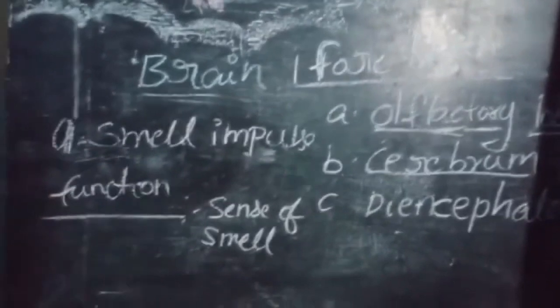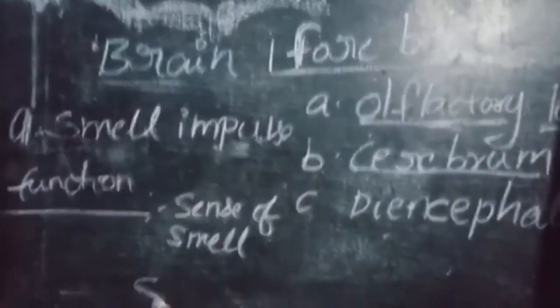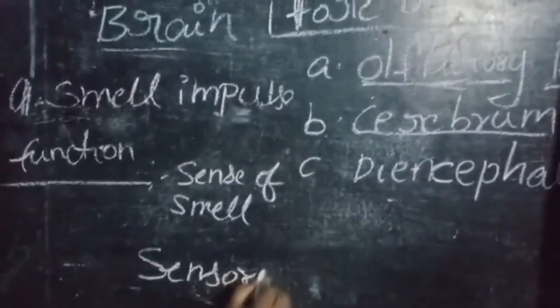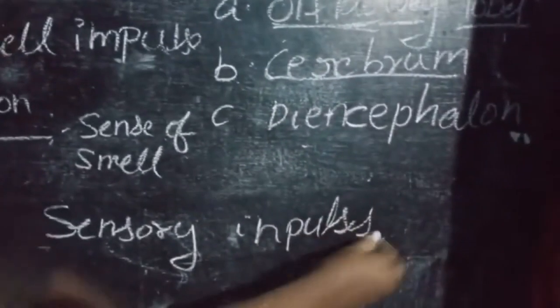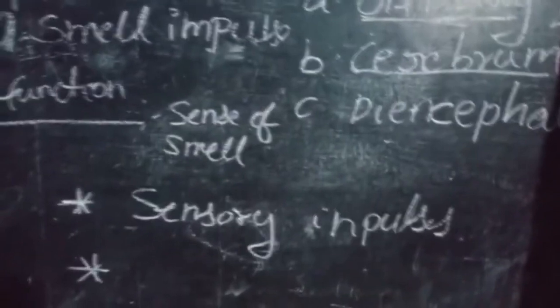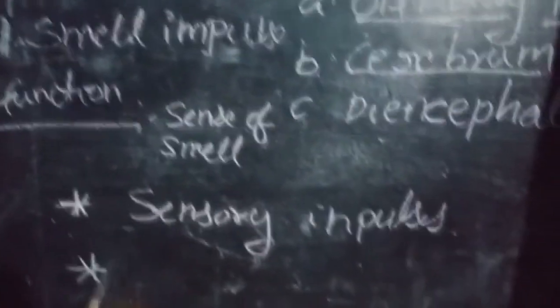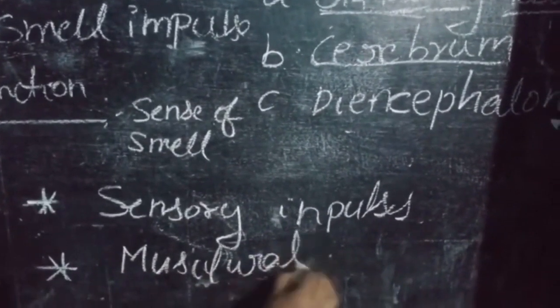The cerebrum has 3 functional areas. First one is sensory impulses. Second function is voluntary muscular movements.